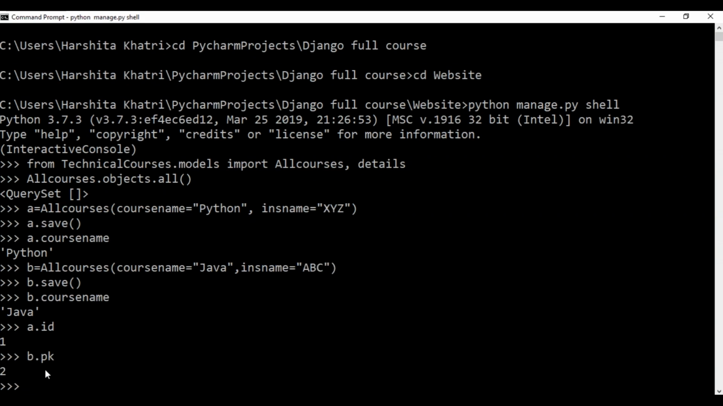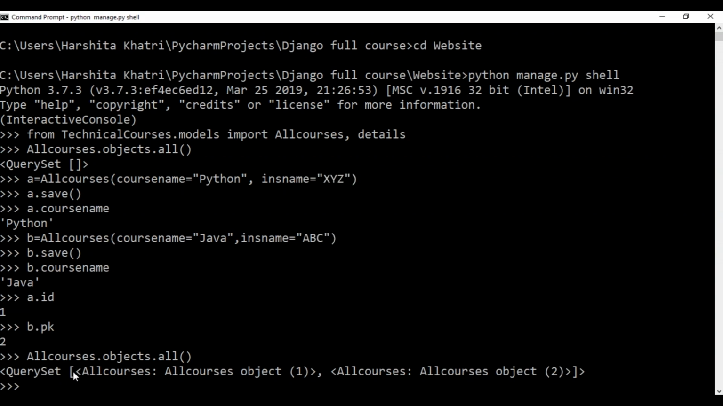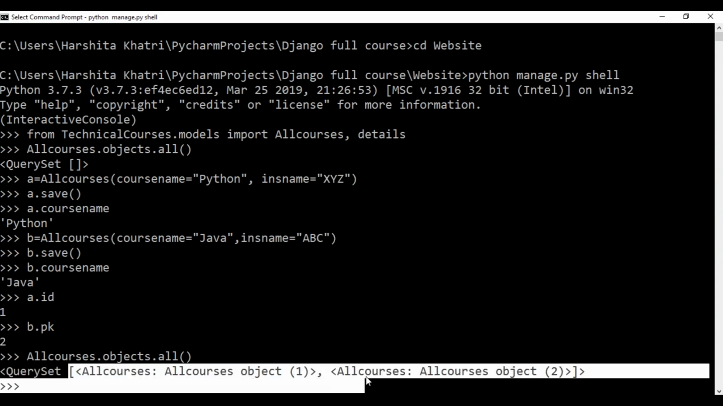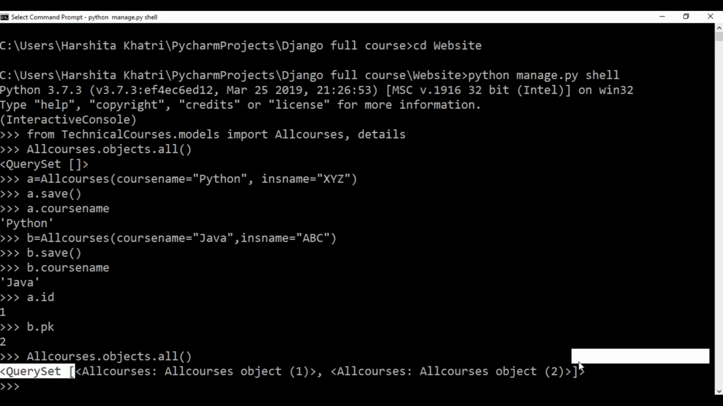So now let me show you all what is present within the database using the all function. So I'll just rerun the command I've used earlier, which is allcourses.objects.all, hit enter. So now our set is not empty, but you can see that it has returned something specifying the primary keys for both my courses. But this is not exactly very clear.